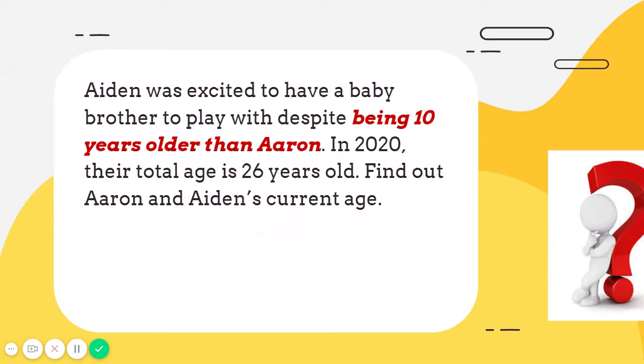In 2020, their total age is 26 years old. Find out Aaron and Aiden's current age.